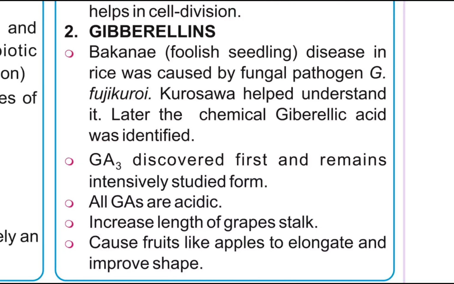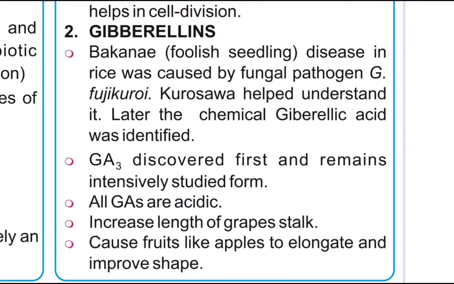Gibberellins. Foolish seedling disease in rice was caused by the fungal pathogen Gibberella fujikuroi. Kurosawa helped understand it. Later, the chemical gibberellic acid was identified. GA3 was discovered first and remains the most intensively studied form. All gibberellins are acidic.